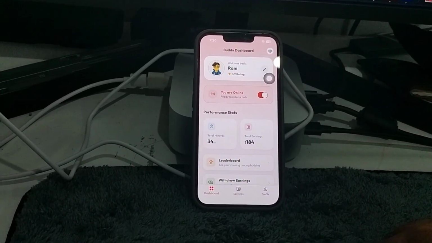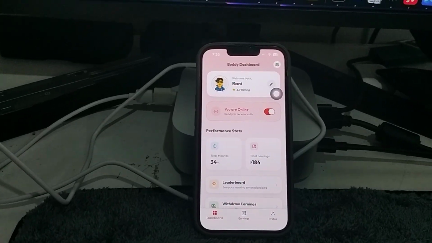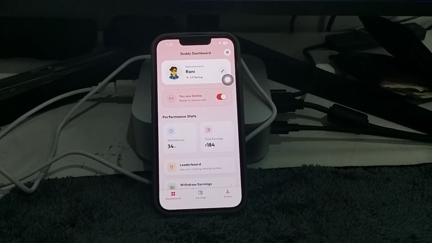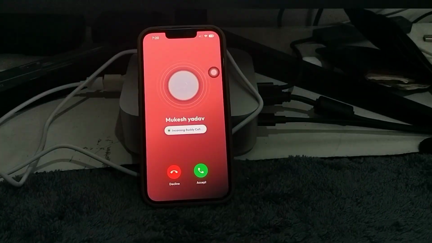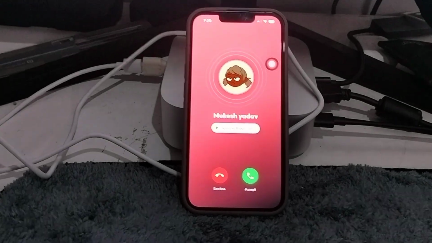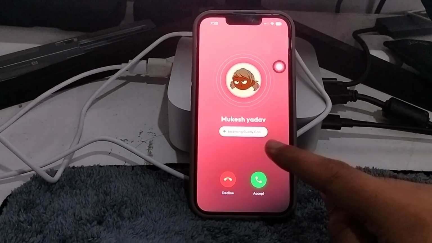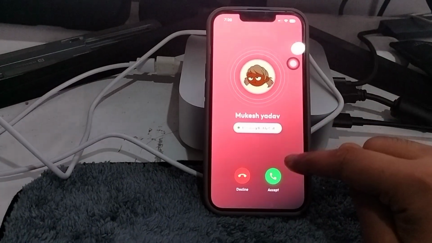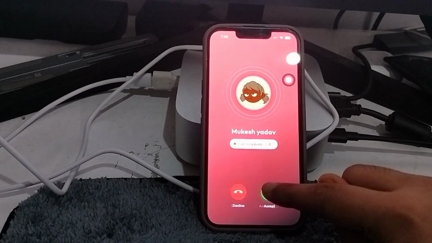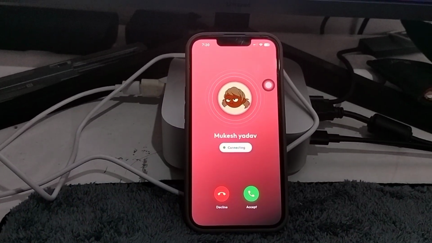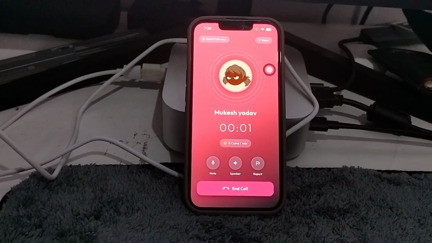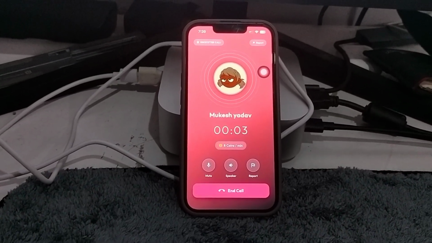So I will just call from the other side, from the other device. Yeah, so I have just called from the other device to this device, and we can see that we are getting the incoming call full screen, and I will just accept the call. So the call is now accepted and it has started.